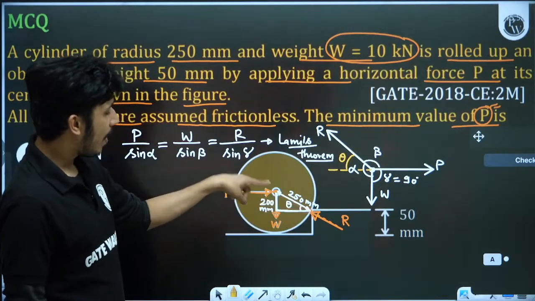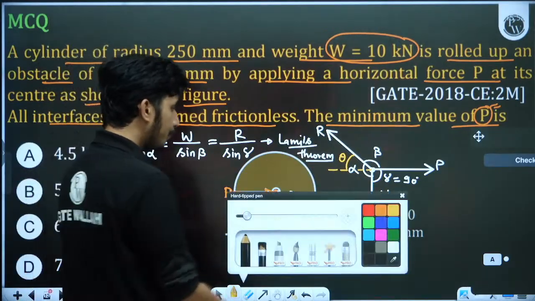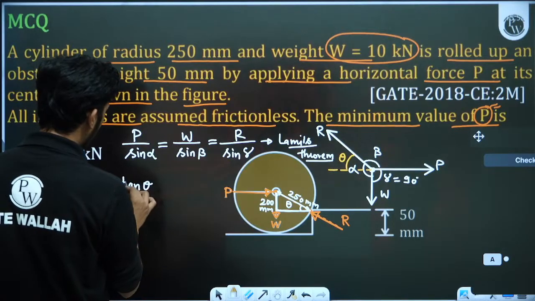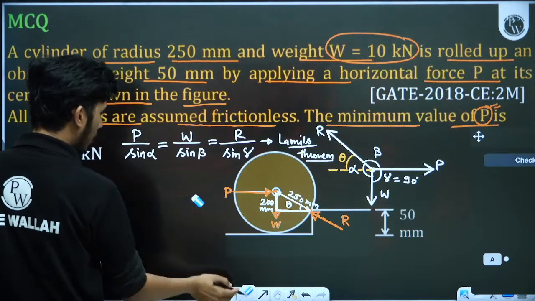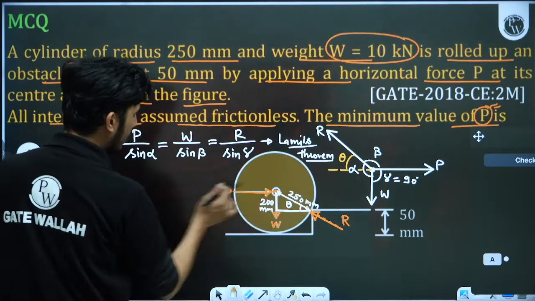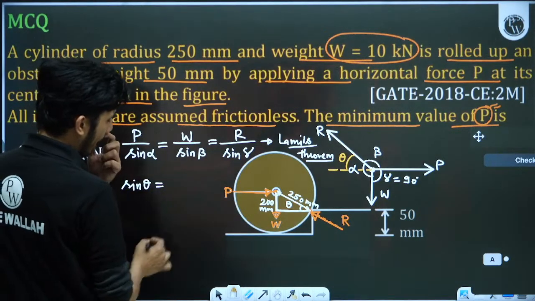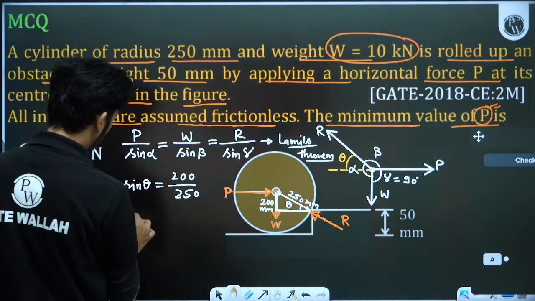This is the direction of R, this is the horizontal. So let's calculate theta. We cannot apply tan theta; this is perpendicular, this is hypotenuse, so we can apply sin theta. Sin theta is equal to perpendicular 200 upon hypotenuse 250. So from here we will get the value of theta.